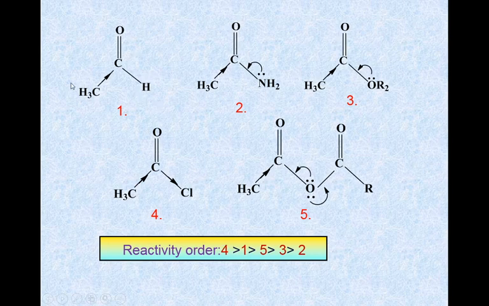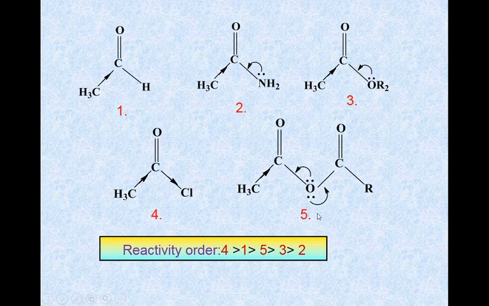The next one is the first. In this case the CH3 donates its electron, and here there is hydrogen also, which is not electron withdrawing, therefore we write the first molecule next to 4. Then in the case of 5, 2 and 3, all these are electron donating groups attached to this carbon atom, but nitrogen is less electronegative than oxygen, therefore the third molecule is more reactive than the second one.